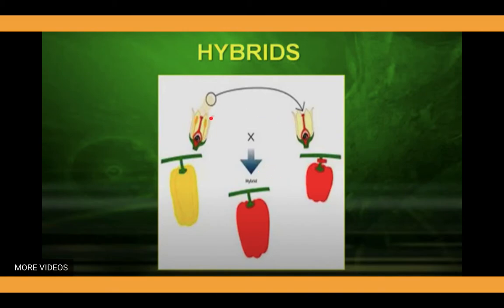When these two are crossed, male part and female part taken from both, after cross breeding we obtain the hybrid. The long character and the red color are mixed and give a third type of trait, which is considered the hybrid.